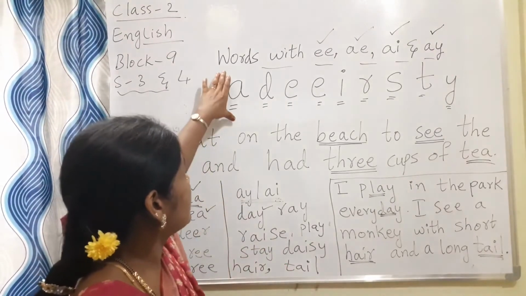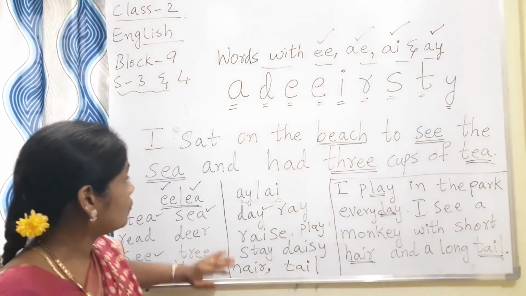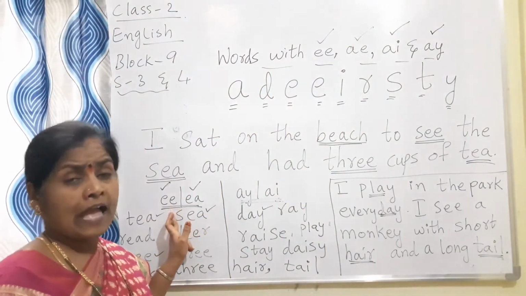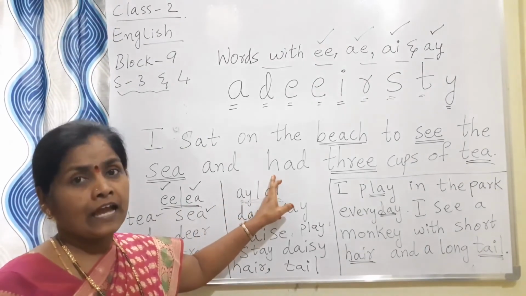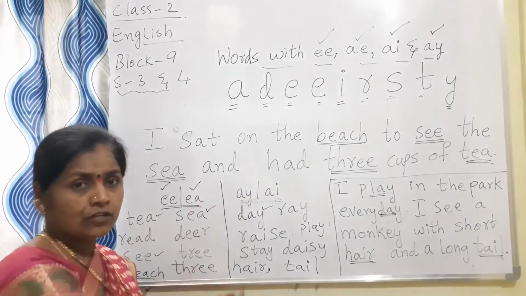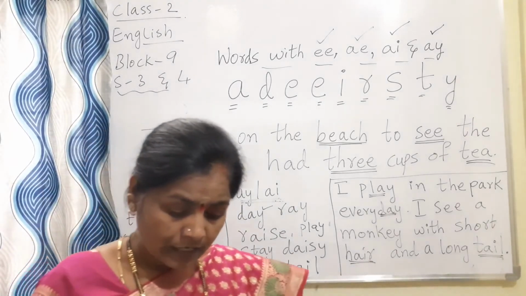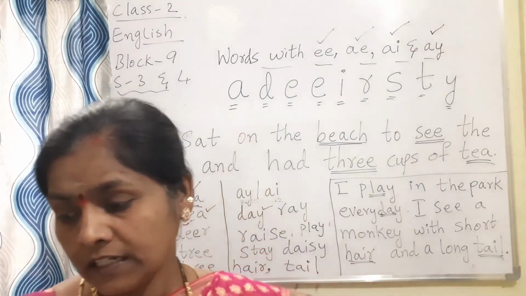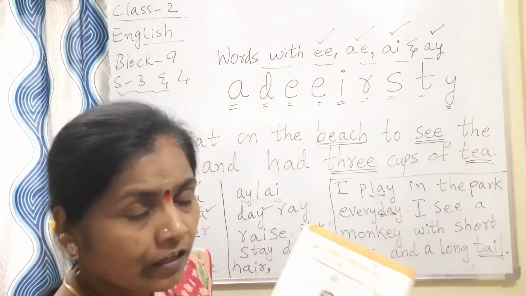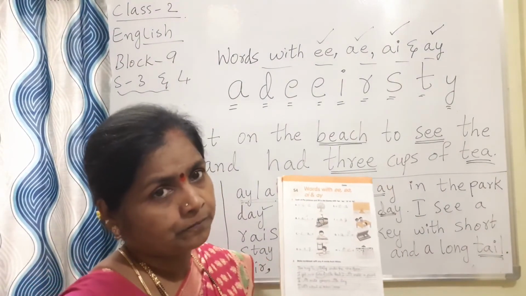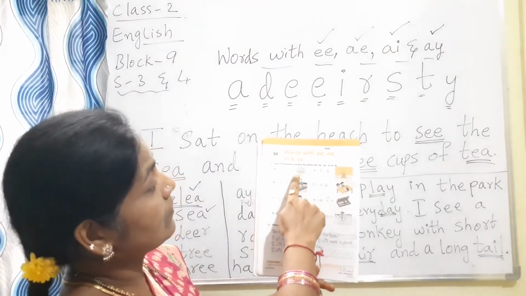So just now I was telling you to make the words. Whichever words you have made, if they have EE or EA or AY or AI, you categorize the list of words wherever you have written. Understood all of you? Now it's time for you to open your English workbook to page number 8. Write today's date. Okay? So write today's date.